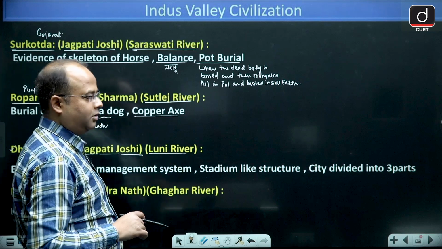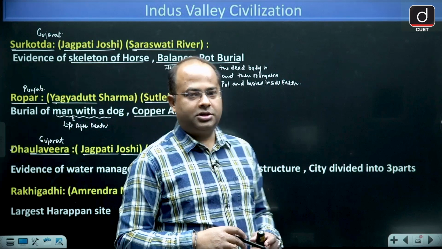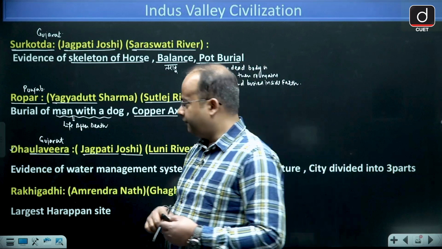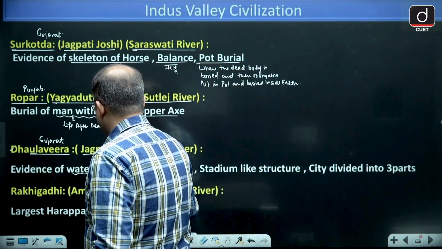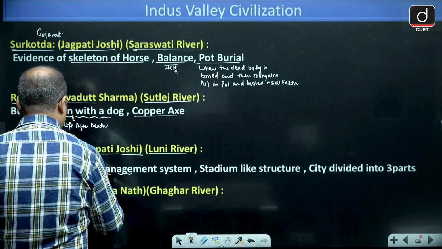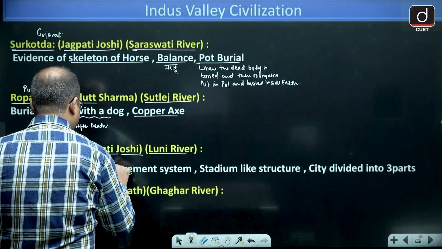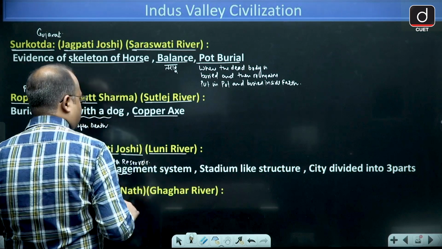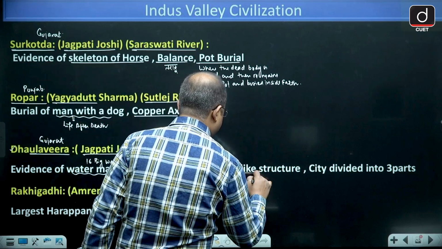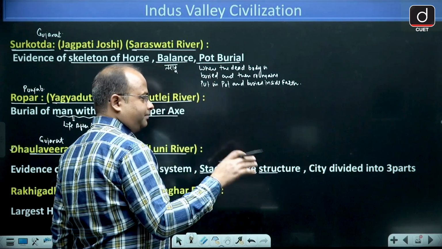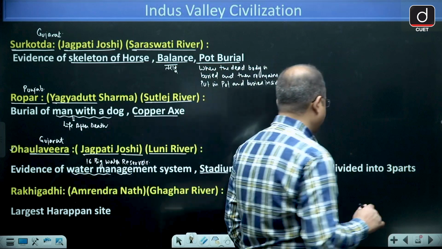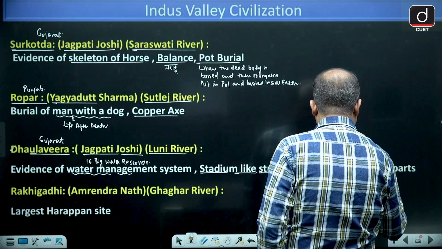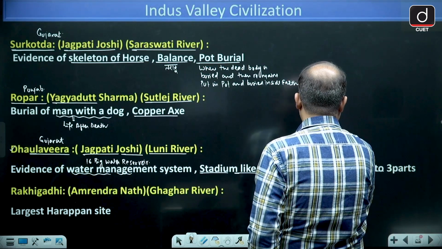Other than this, we have found evidence of a water management system, because we have found 16 big water reservoirs. Then a stadium like structure, a circle where stairs are made. Then it is the only city divided into three parts.